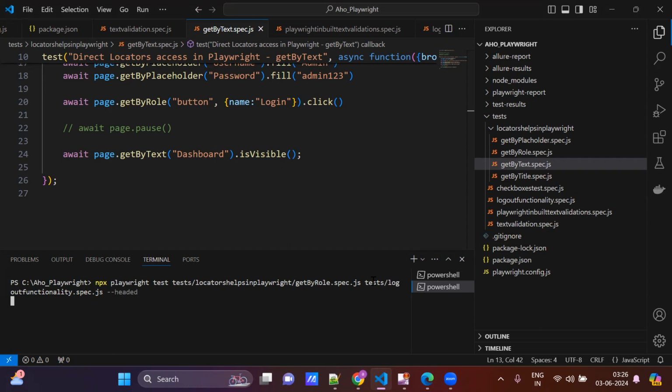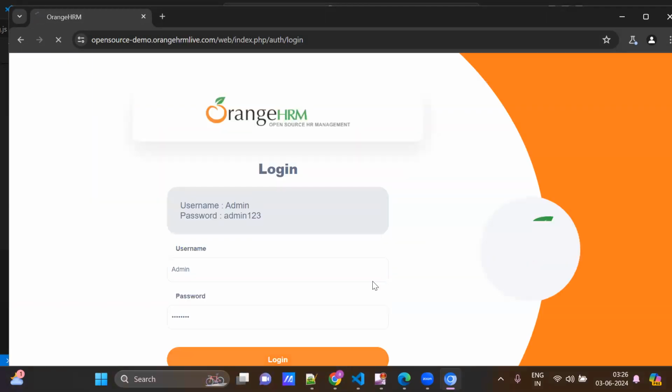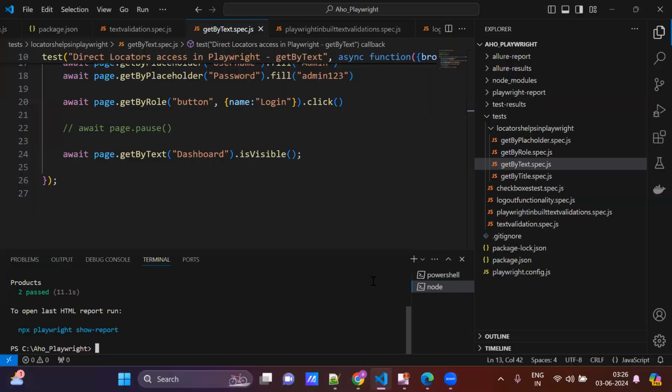So now I'm running multiple test cases. See, two test cases are executed, two got passed. Running two, two passed.